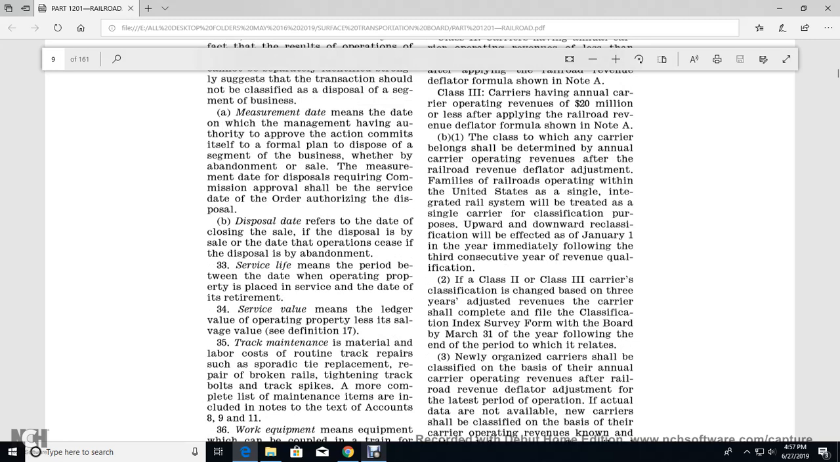If a Class 2 or Class 3 carrier's classification is changed based on the three-year adjusted revenue, the carrier must complete the classification survey and file it with the Board by March 31st of the year following the end of the period to which it relates.